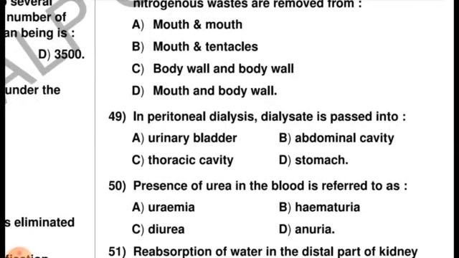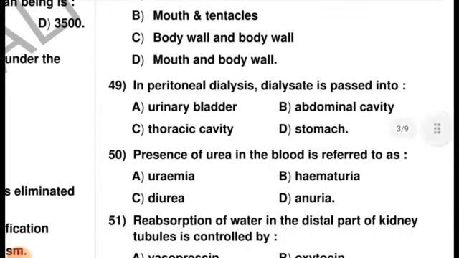Next question, question number 49. In peritoneal dialysis, the dialysate is passed through the abdominal cavity. You can see in the diagram which is mentioned in your book. The right option is abdominal cavity.